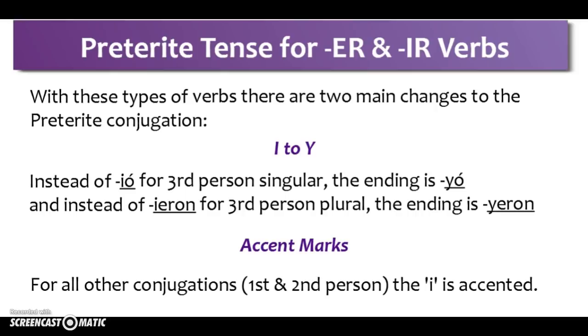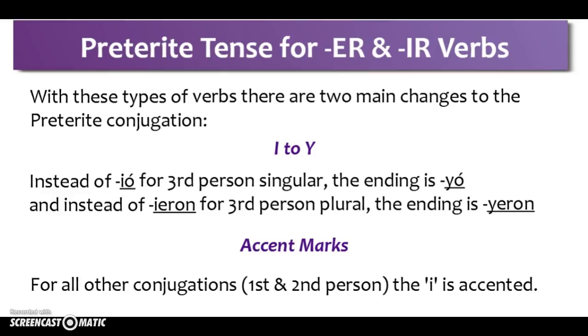And ieron, our third-person plural conjugation, I-E-R-O-N, we're going to change that spelling from I to Y, yeron, Y-E-R-O-N. So those are our two third-person conjugation orthographic changes.